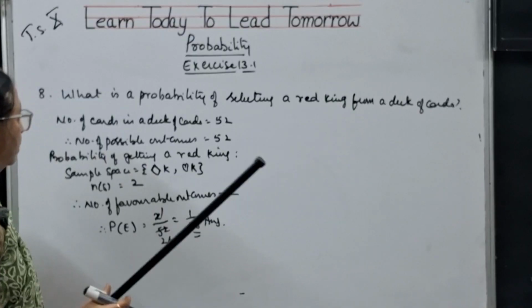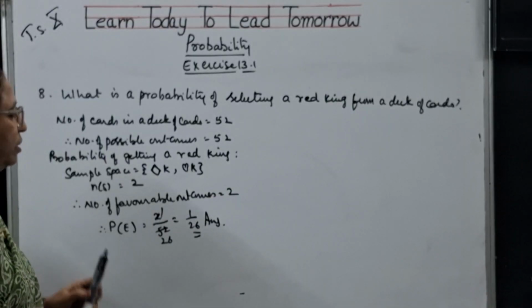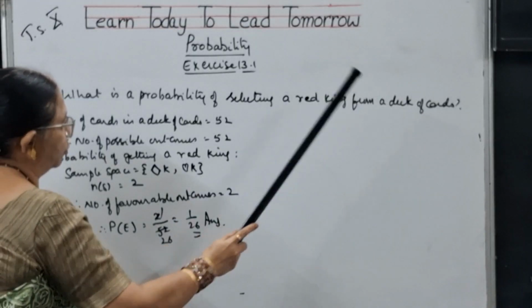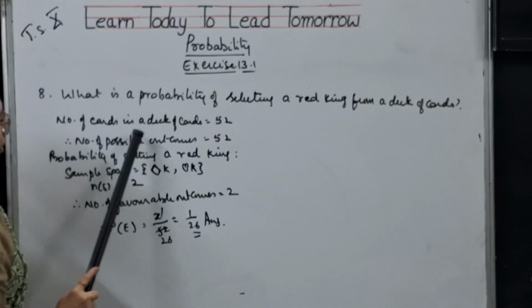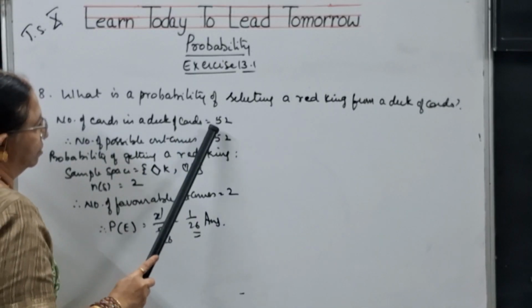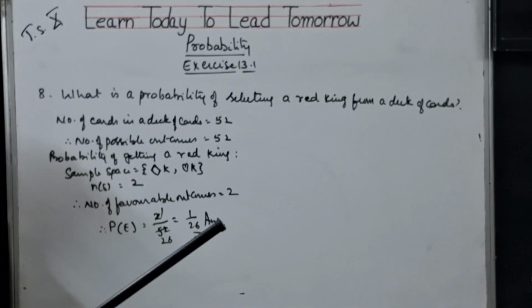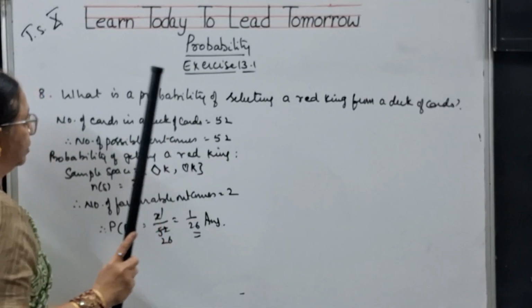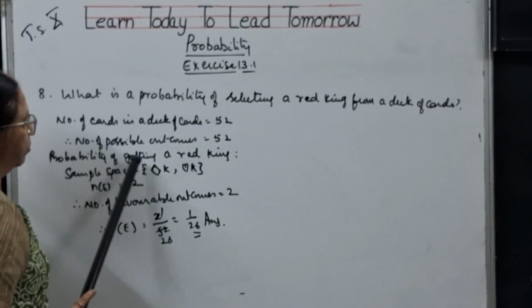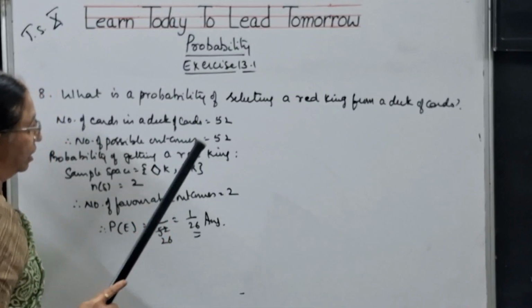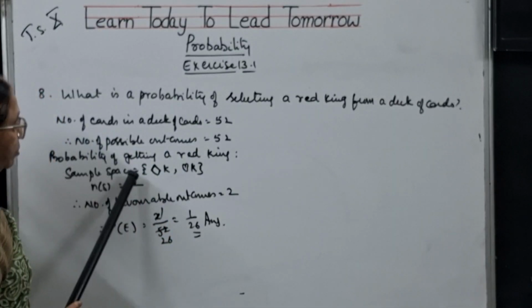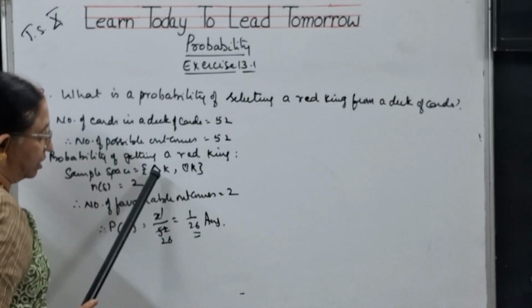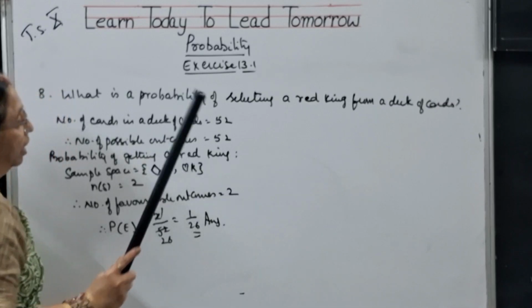Listen once again. The question is, what is the probability of getting a red king from a deck of cards? So the number of cards in a deck is 52 cards, 13 into 4. So the number of possible outcomes will be 52. Now the question is the probability of getting a red king. What is the sample space here? Red color cards are diamond and heart.